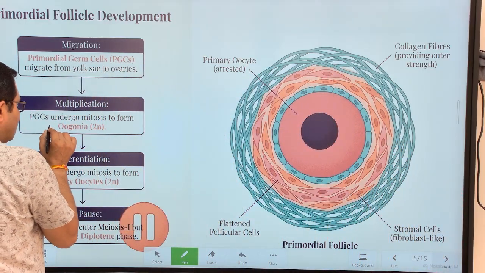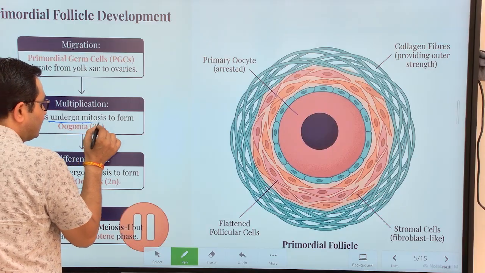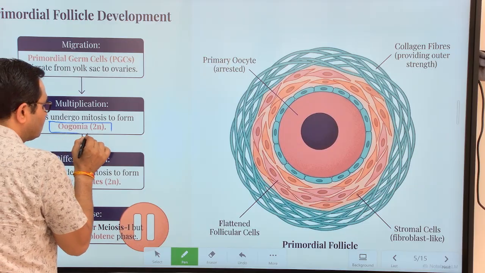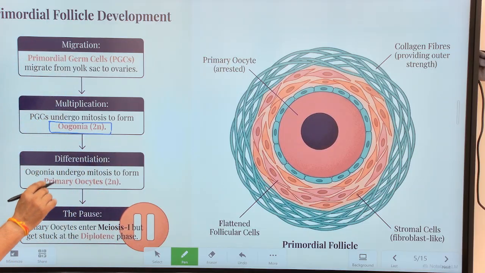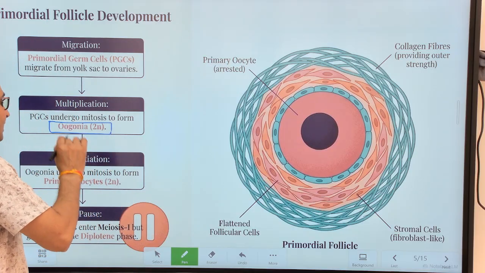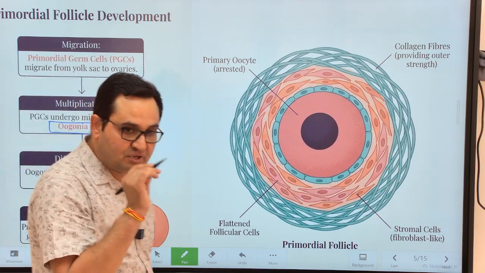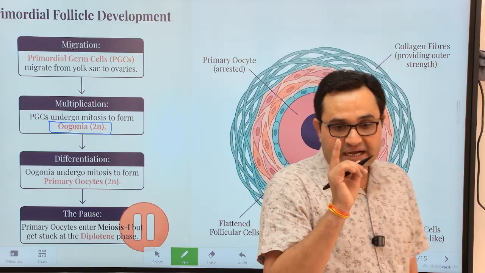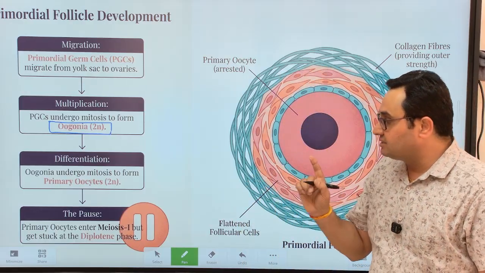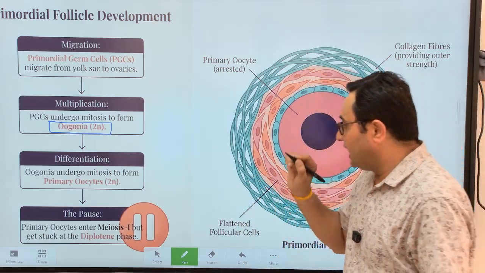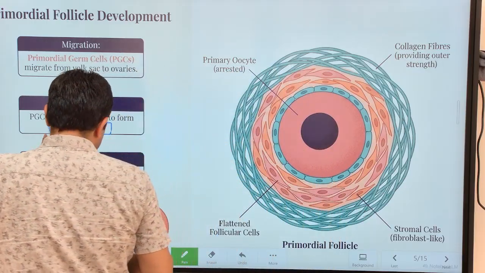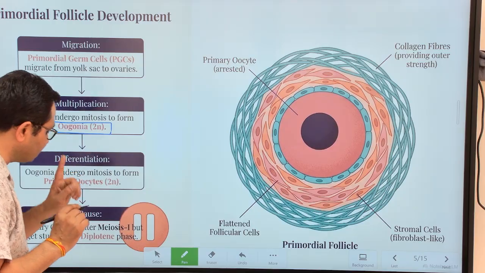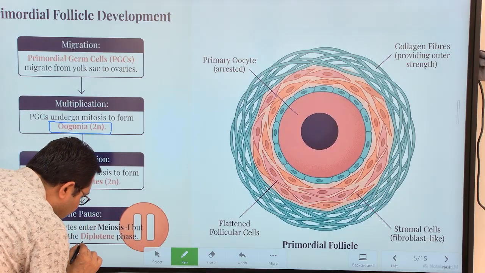The formation of oogonia takes place in the ovary as a result of the multiplicative phase of primordial germinal cells. Now these oogonia undergo differentiation, the maturation phase, a kind of meiotic division, and result in the formation of primary oocytes. And in this primary oocyte, the first meiotic division is arrested at the diplotene phase.